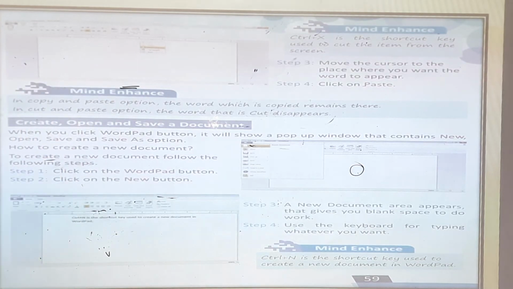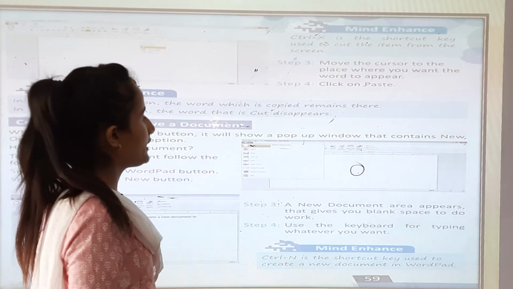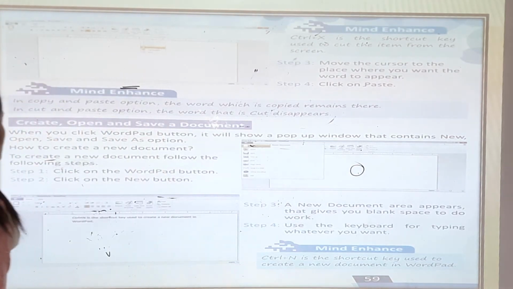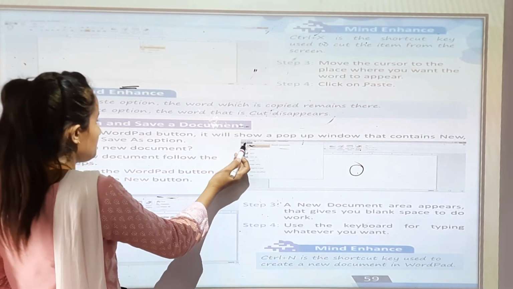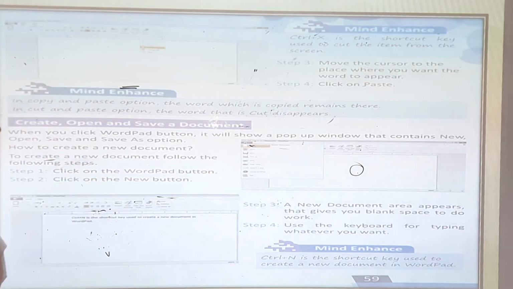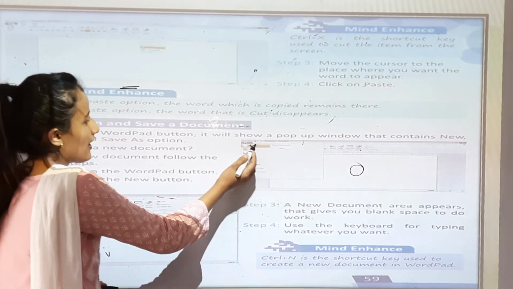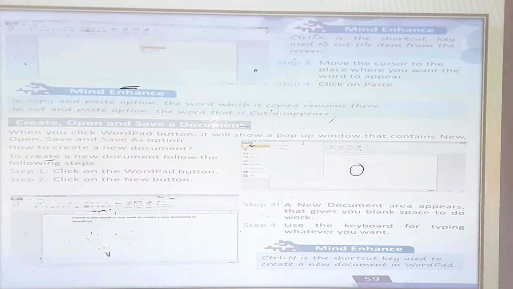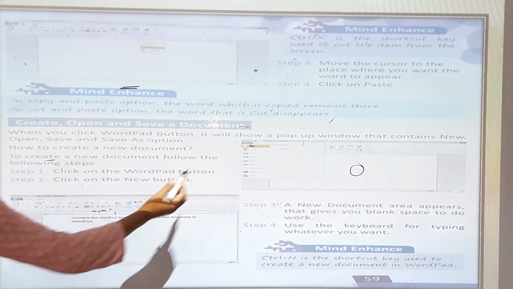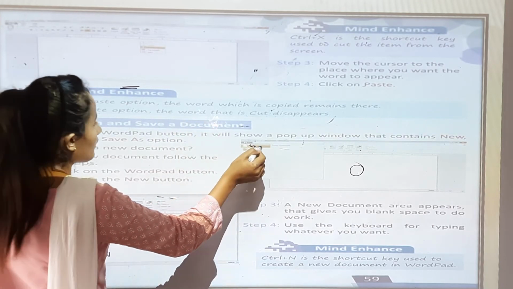So when you click the Wordpad button, it will show a pop-up window that contains new, open, save and save as options. So how do you create a new document? When you want to open a new document, you will click on New.